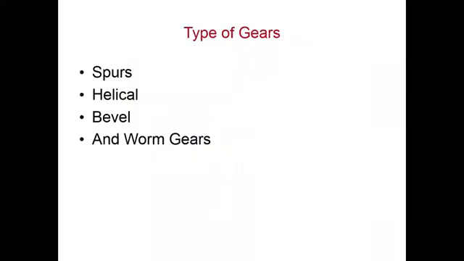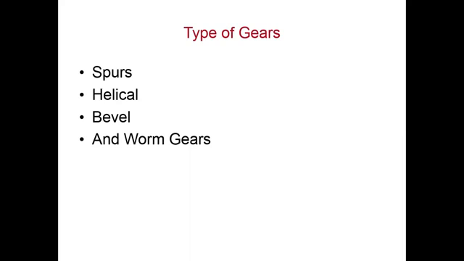So first we are going to study the types of gears. There are four types of gears available: spur gear, helical gear, bevel gear, and worm gear. In general, there are a number of other kinds of gears also available, like the pinion, right? The axial pinion is also one kind of gear.